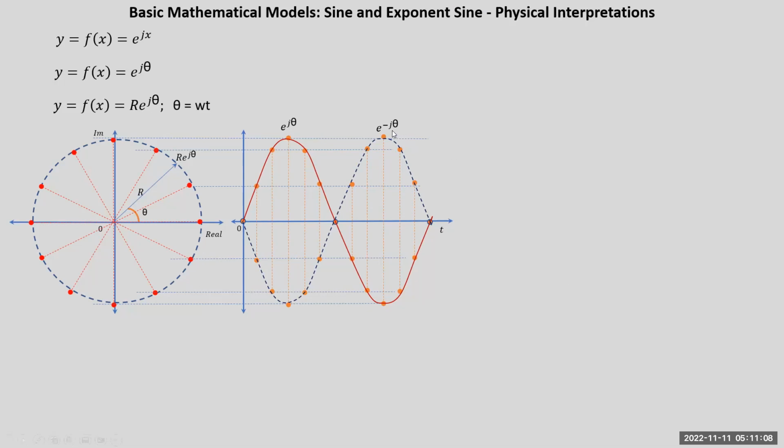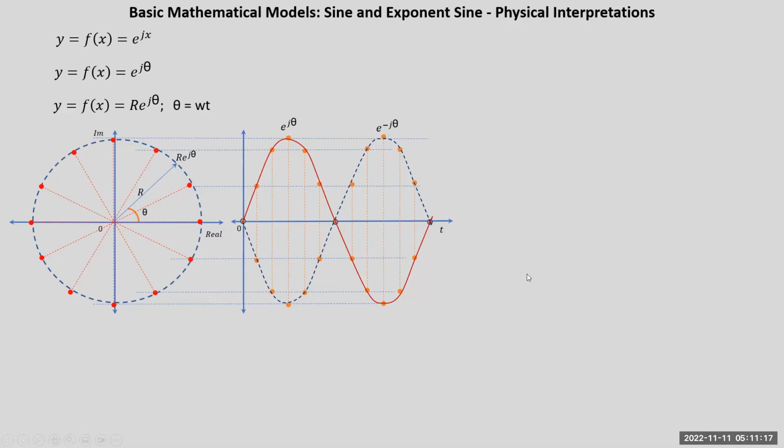Now if you multiply e raised to minus j theta with -1, these two sine waves will superimpose and their magnitude will become 2. So it will become 2 sine theta, and therefore you'll get a new equation: 2 sine theta is equal to e raised to j theta minus e raised to minus j theta. And therefore, you'll come across a popular identity called the Euler identity: sine theta is equal to e raised to j theta minus e raised to minus j theta divided by 2.